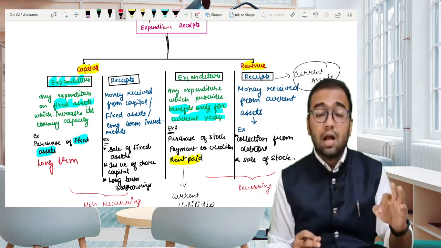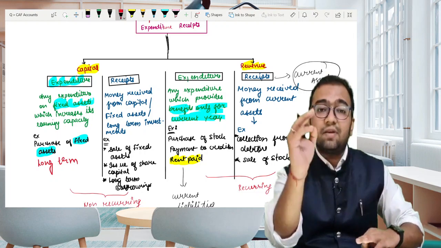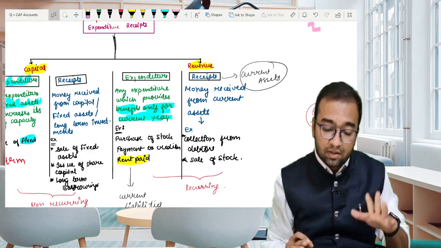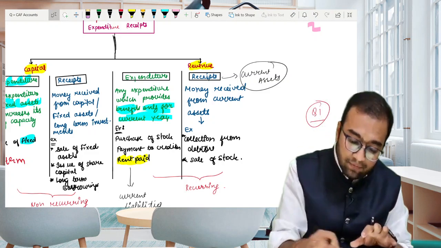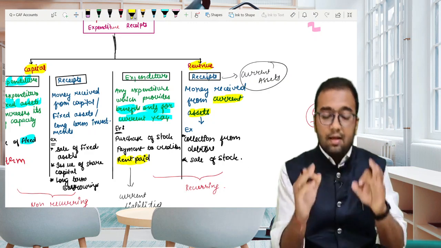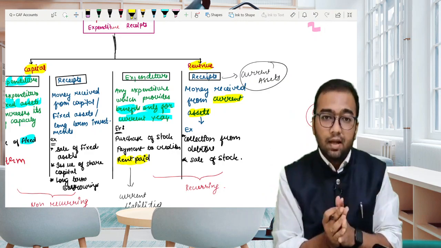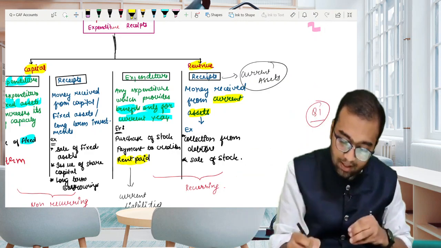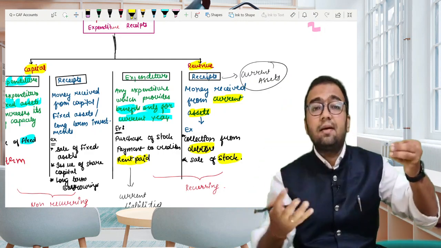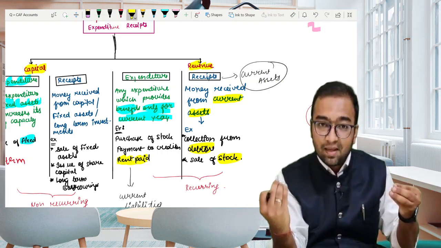Great. Now in the same line, we will study revenue receipts and capital receipts. First we will check out the meaning of revenue receipts: money received from current assets. Revenue receipts are those receipts which are generated from current assets. Selling of goods, collection from debtors, sale of stock. This revenue is generated from the current stock, from the current assets.